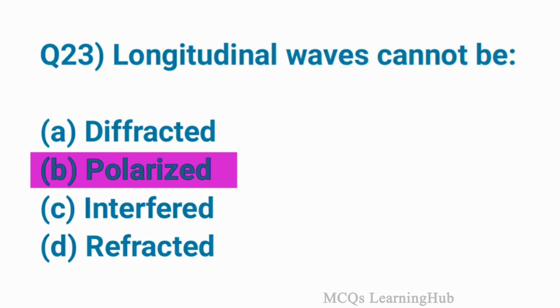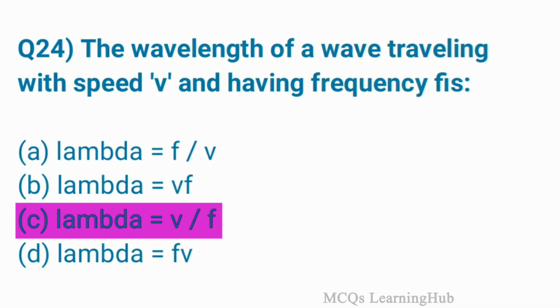Longitudinal waves cannot be polarized. Option B is correct. The wavelength of a wave traveling with speed v and having frequency f is option C, lambda is equal to v by f.